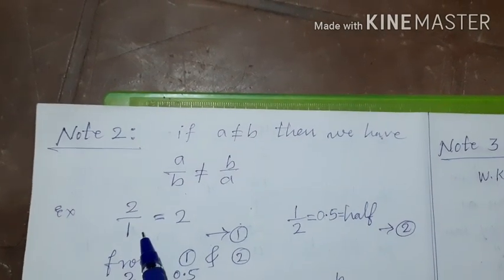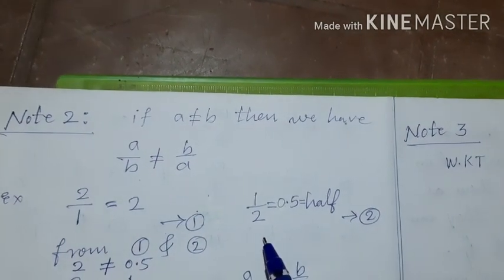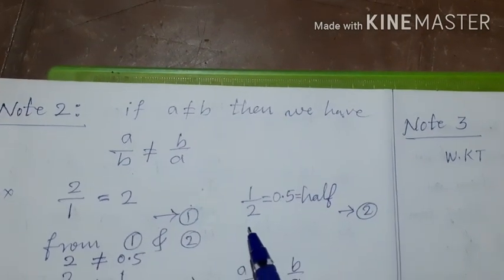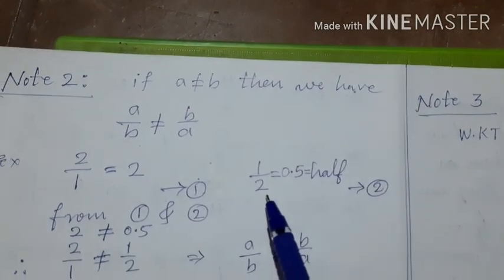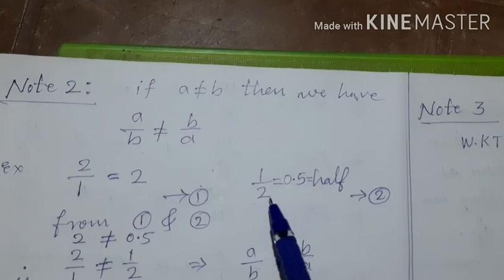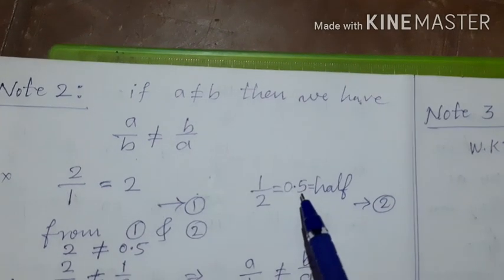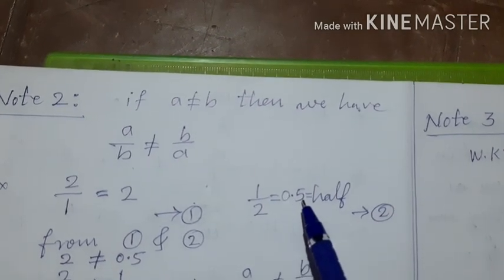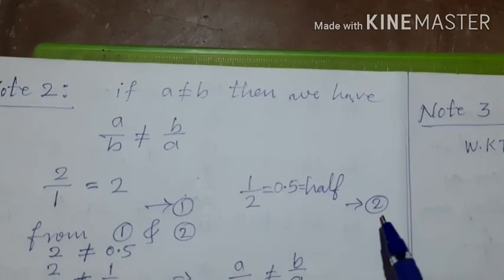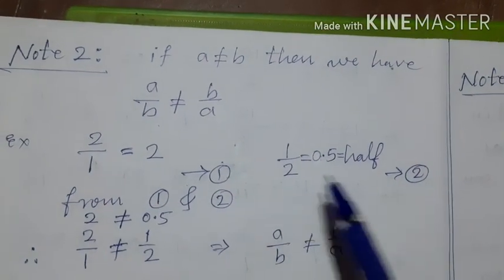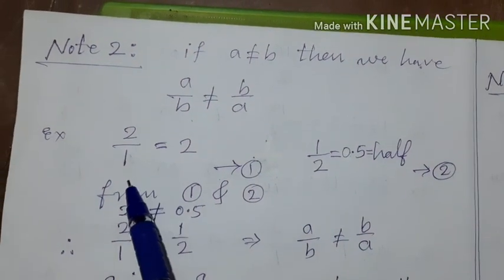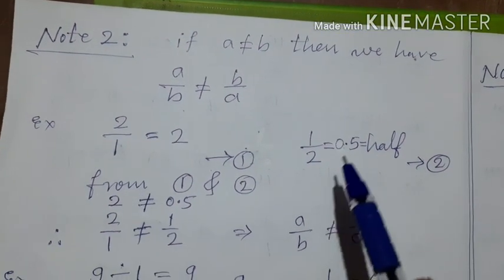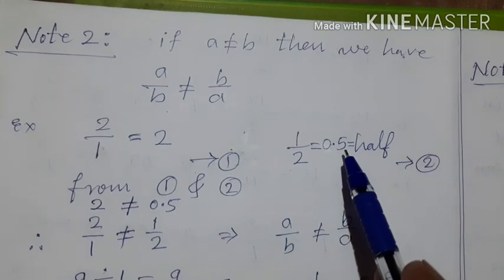Now, instead of 2 by 1, you take 1 by 2. What is the meaning of 1 by 2? There is 1 rupee and it should be given to 2 people. That time, each one will get half rupee, means 0.5 rupees. Call this as equation 2. From equation 1 and from equation 2, it is clear that 2 by 1 means it is 2, but 1 by 2 means it is 0.5.